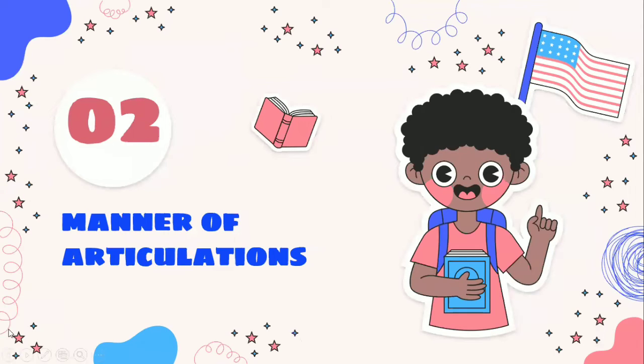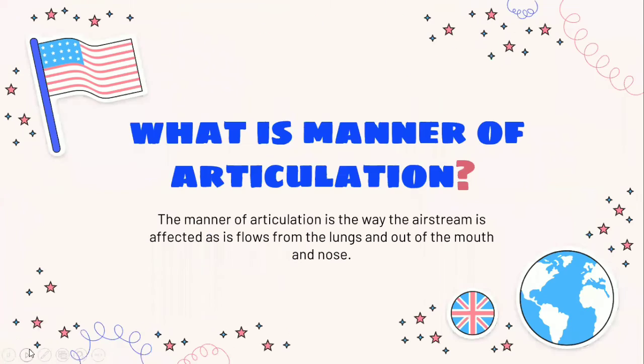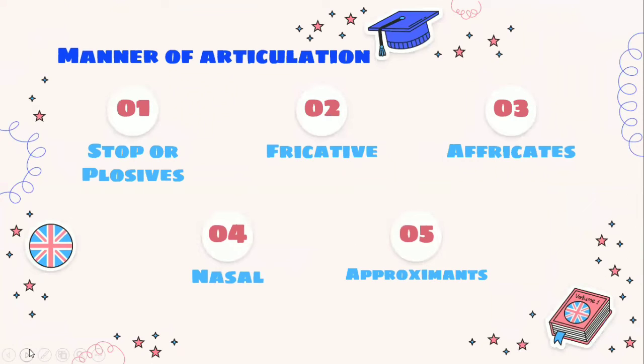Next, manner of articulation. What is manner of articulation? The manner of articulation is the way the airstream is modified as it flows from the lungs and out of the mouth and nose. There are also parts that give rise to the sound of the manner of articulation. I will explain them one by one.